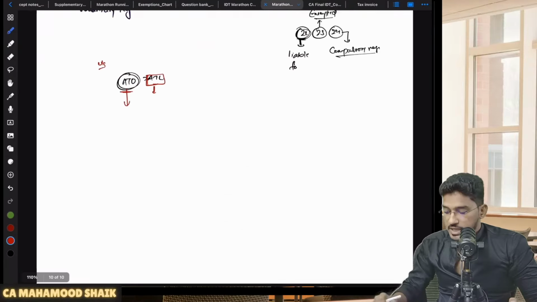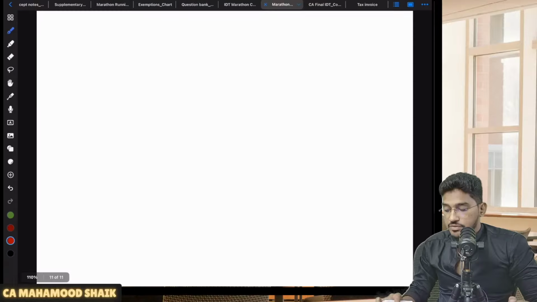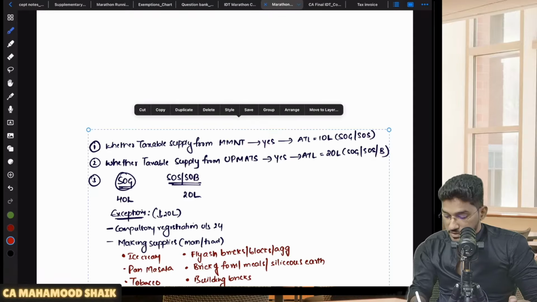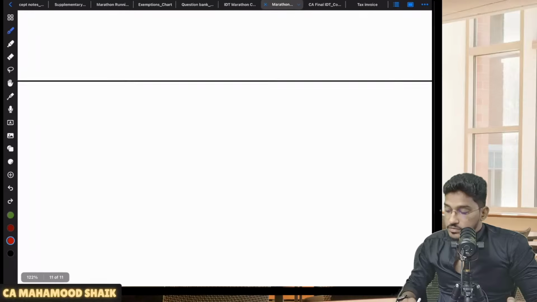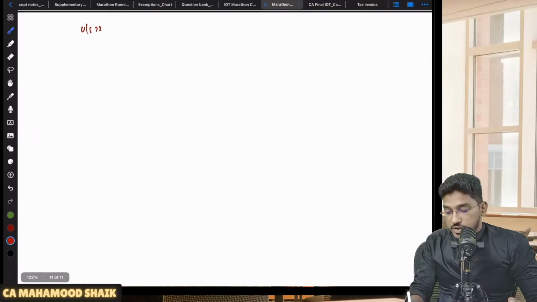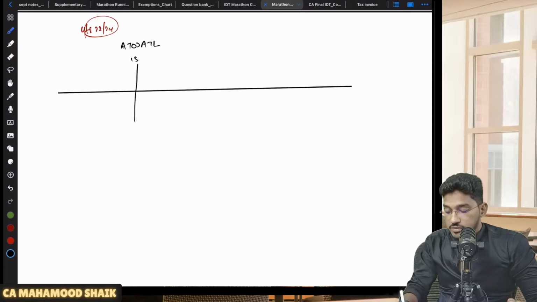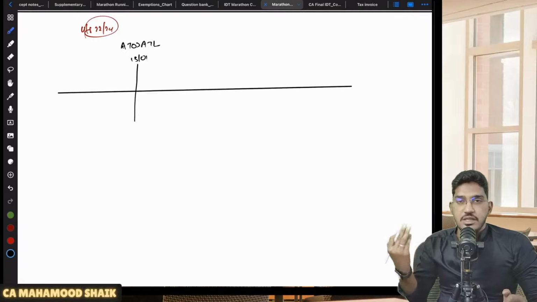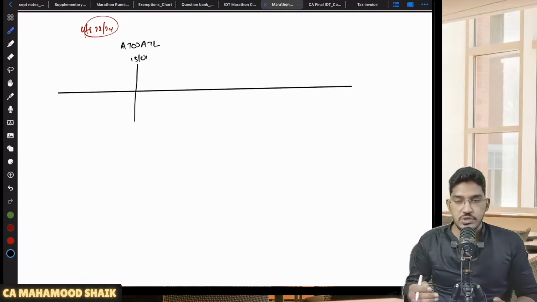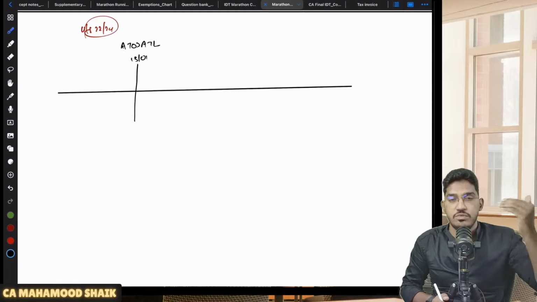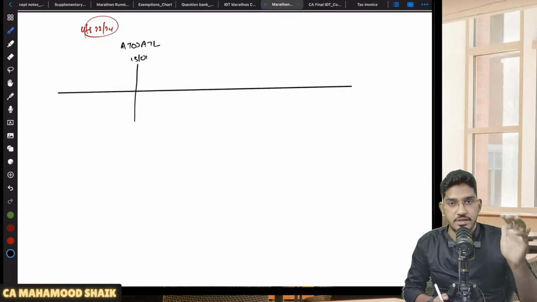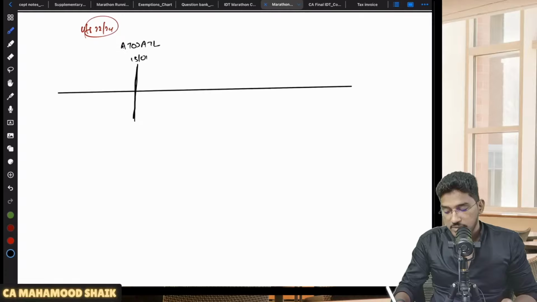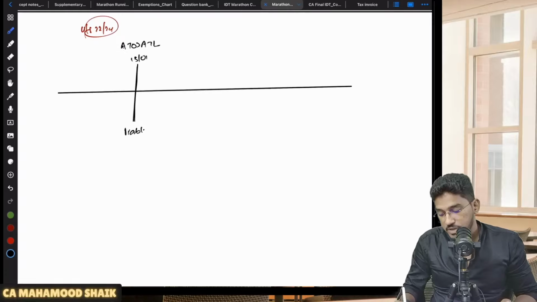So let me put it this way. In case you are a person liable for registration under section number 22 or 24, let us say your aggregate turnover has exceeded the applicable threshold limit. On one particular day, let us say for example, on 15th of January, your aggregate turnover has exceeded the applicable threshold limit, or you become liable for registration under section number 24. Let us say you are making interstate supply. Because of making interstate supply, you become liable for compulsory registration. Whenever you made that interstate supply, that will be the date when you become liable for registration. So on one fine day, let us say on 15th of January, you become liable for registration.